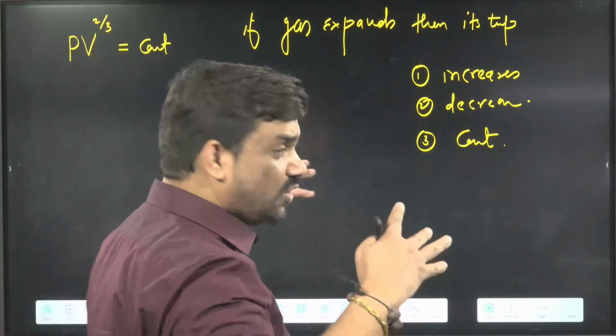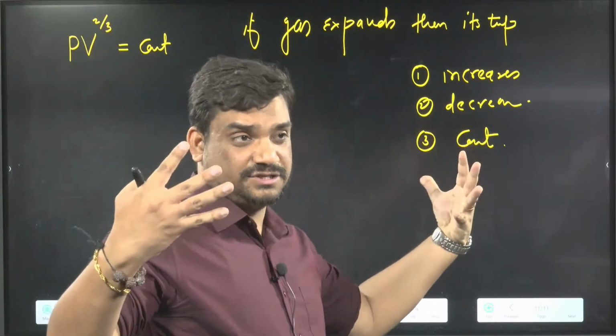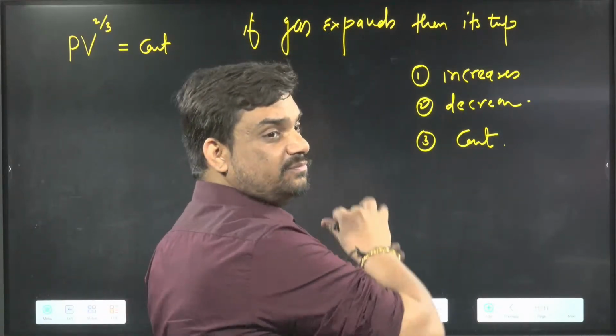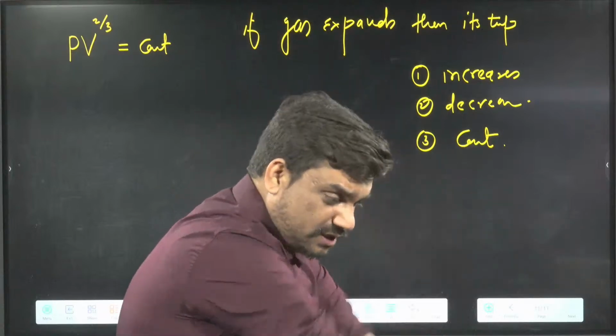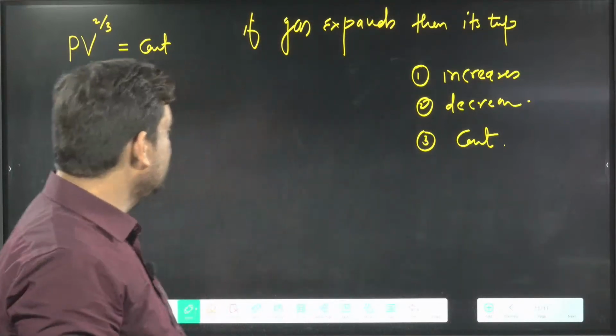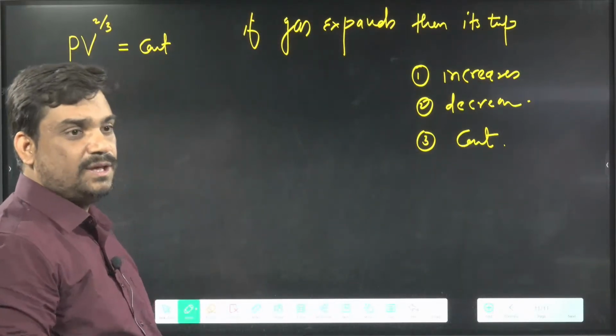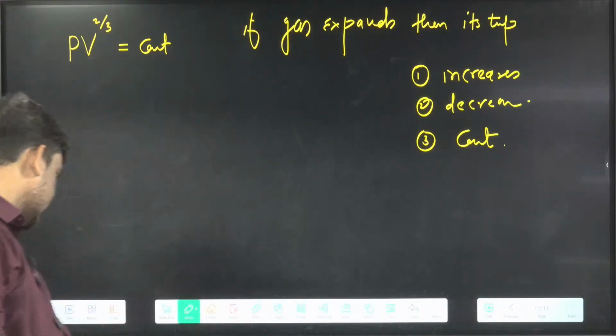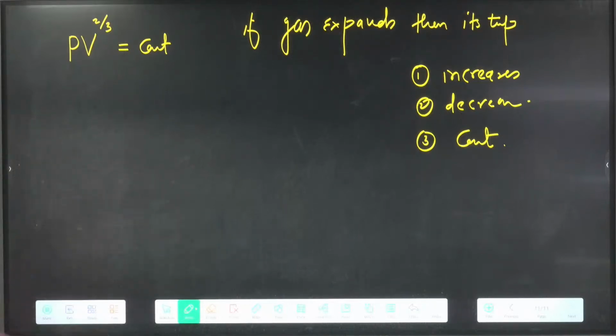Gas expands means volume is increasing, and they are asking about the temperature. So you need the relation between volume and temperature. If you get this relation, then you will be able to get the answer. So make it fast. First the volume and temperature relation you need, then only we can solve this question.